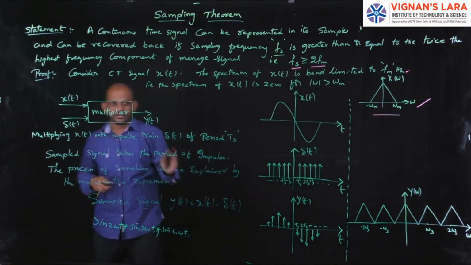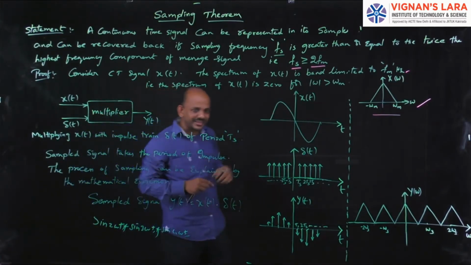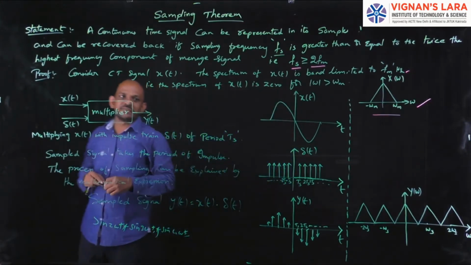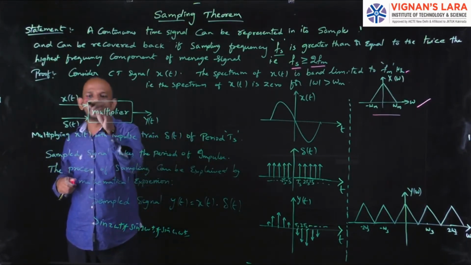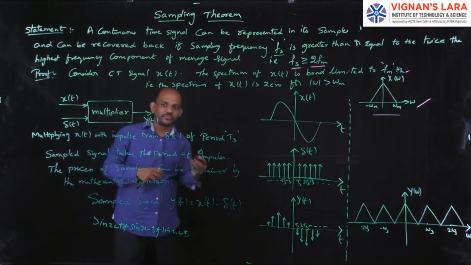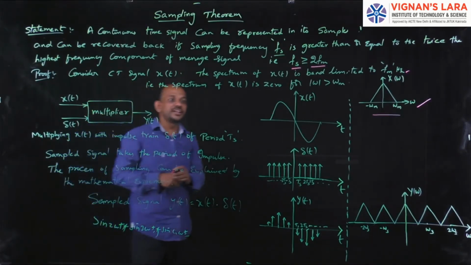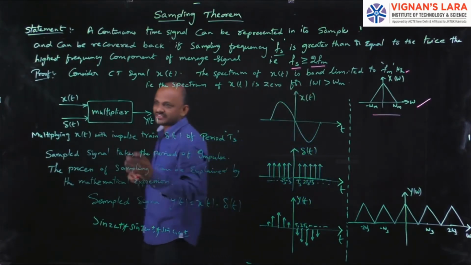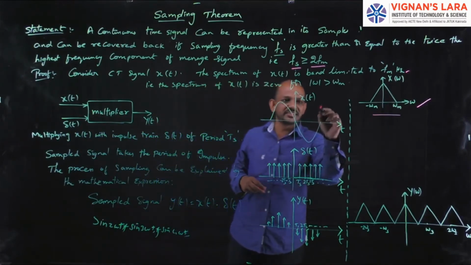Now, here we have to go for sampling. How will the sampling take place? Here, the sampling will take place by multiplying the input signal x of t with the impulse train delta of t of period Ts. The process of sampling takes place just by multiplying the input signal x of t